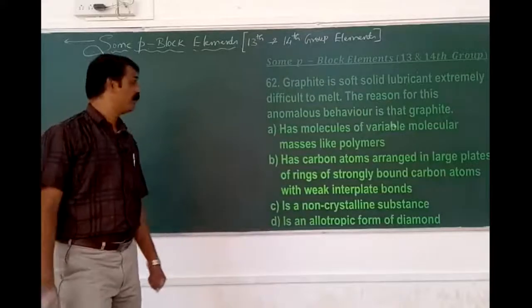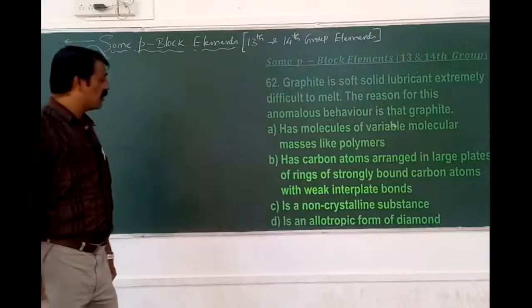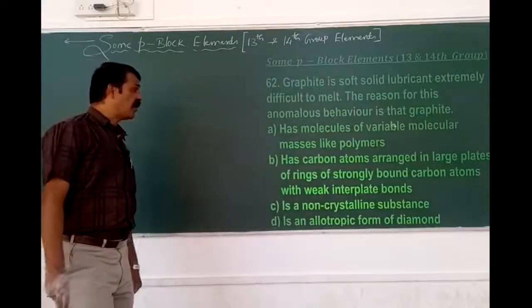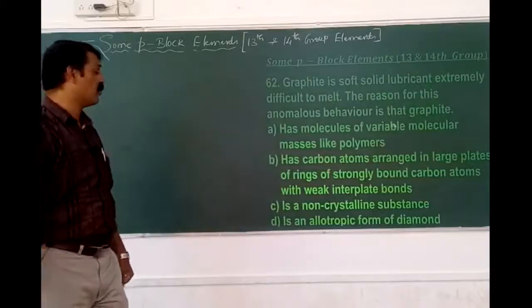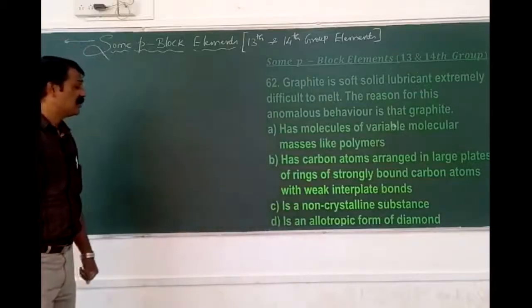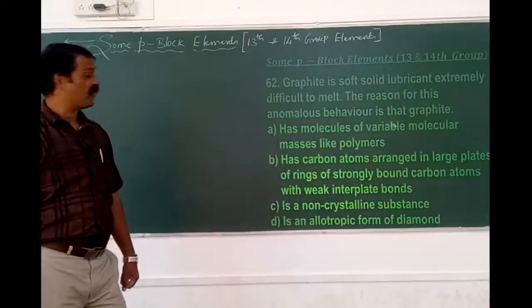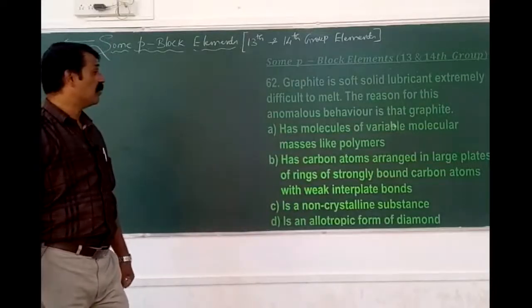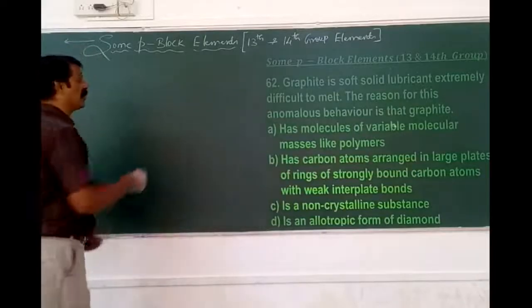melt easily. Why? Has molecules of variable molecular masses like polymers, has carbon atoms arranged in large plates of rings of strongly bonded carbon atoms with weak interplate bonds, is a non-crystalline substance, is an allotropic form of which one? The diamond. It's not an allotropic form of diamond, that is not the answer here. Molecules of variable molecular masses like polymers. So here, as we have mentioned,